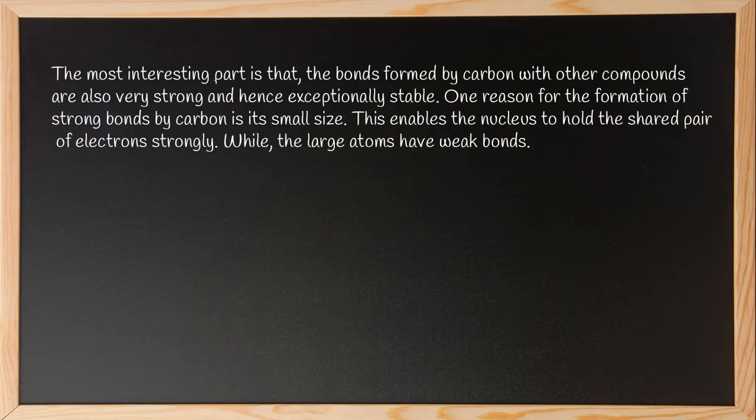So this can be explained very simply. If it is a large sized atom, the distance between the nuclei of the two atoms is very large. Hence, it is very easy to break the bond. But if the atom is small in size, then the distance between the nuclei of both atoms is very small. Hence, it requires a lot of energy to break that bond. Hence, carbon, due to its small size, forms exceptionally stable and strong bonds with other elements.